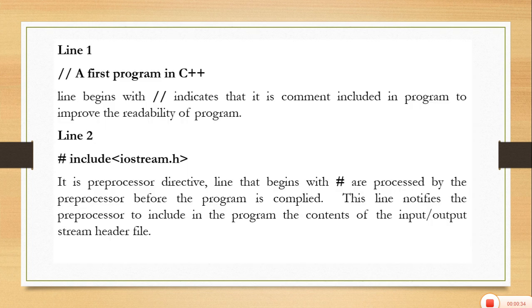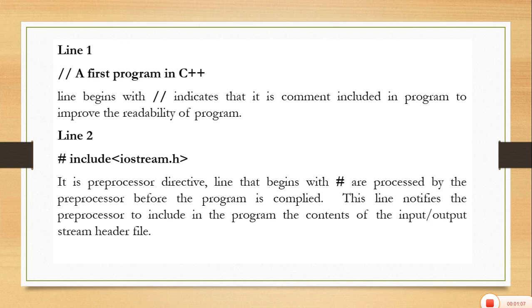In the first line, any line that begins with a double slash indicates that it is a comment, and it is included in the program to improve the readability of the program. Usually you can write the question or the problem you are solving. By using this comment line, you can indicate to the user what you are trying to do in the following statement.